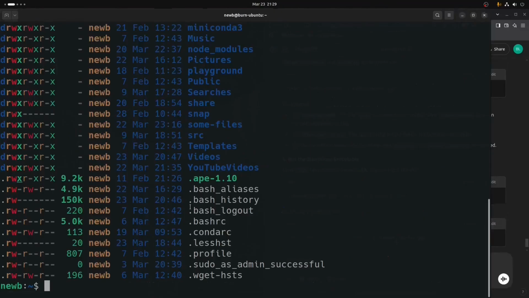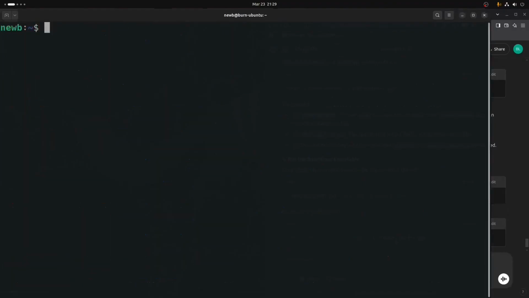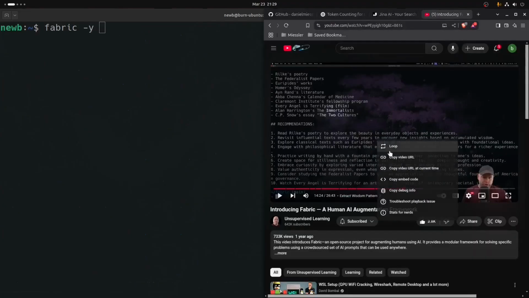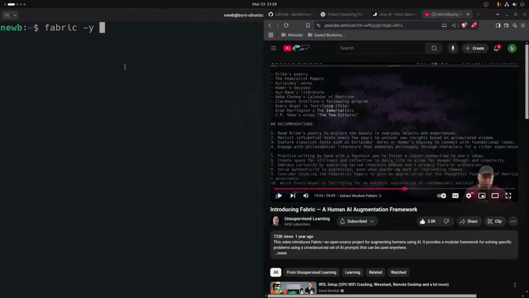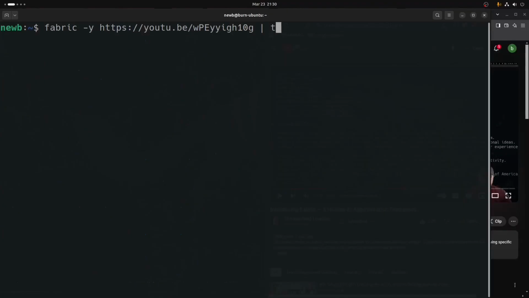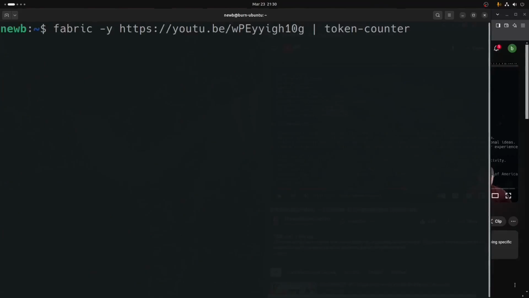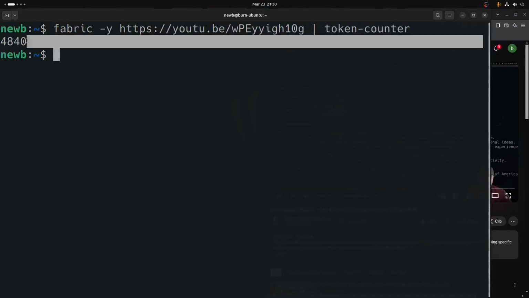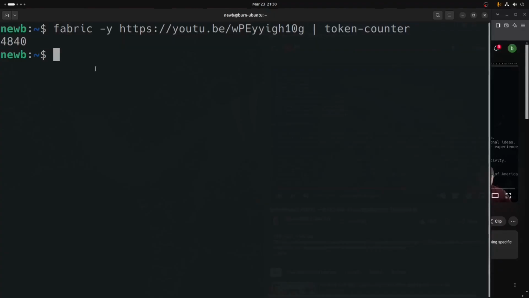Now we have a token counter tool in our terminal with us always now that we've built that, and we can go right back and test that out. So if we were to run fabric -y and we come over here to Daniel Miessler's YouTube video, put in the URL, and pipe that to our token counter. Type the name right. And we are right back after destroying, we burned our token counter tool, the one that I had built before the video. We burned it, we rebuilt it from scratch, and we're getting the same exact results using a GPT counter method.